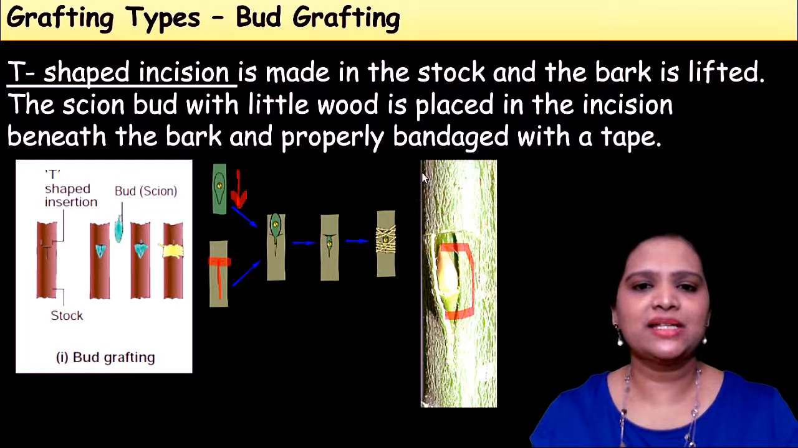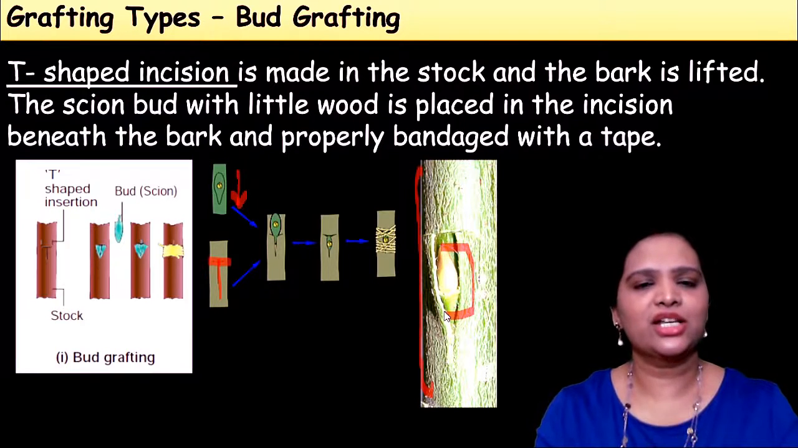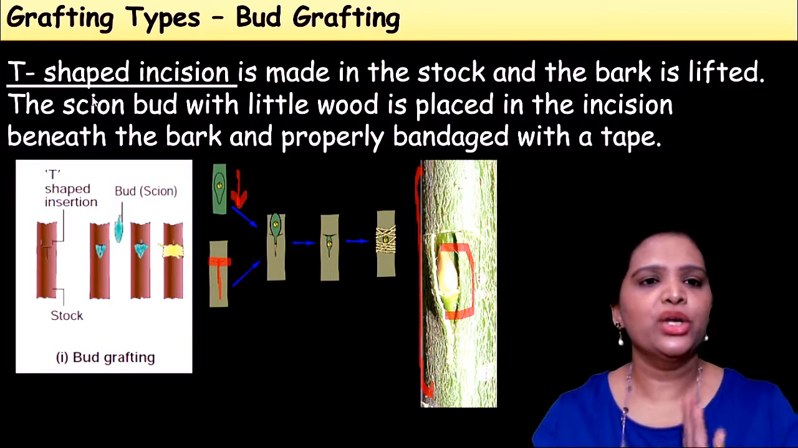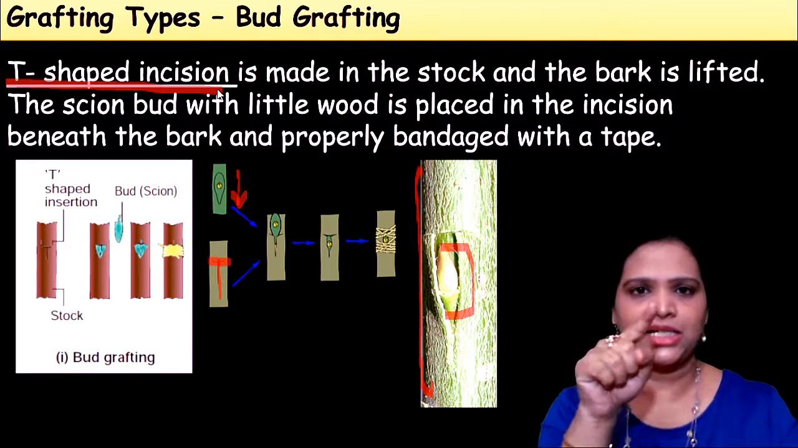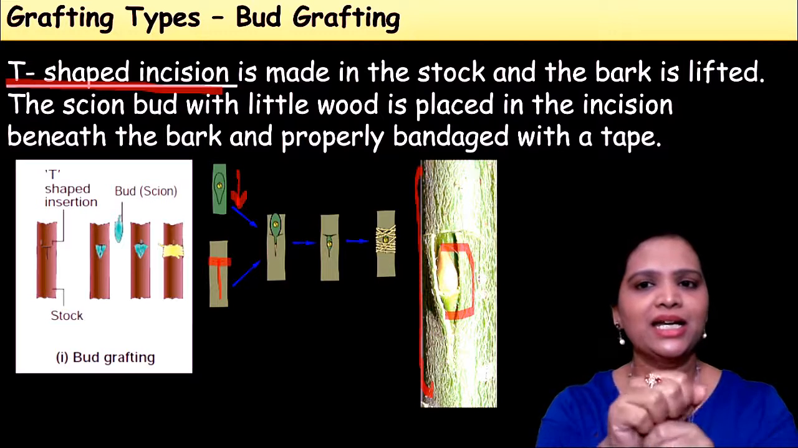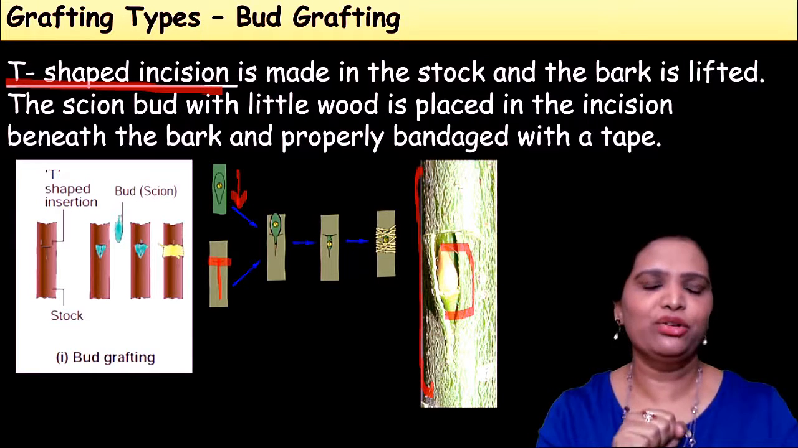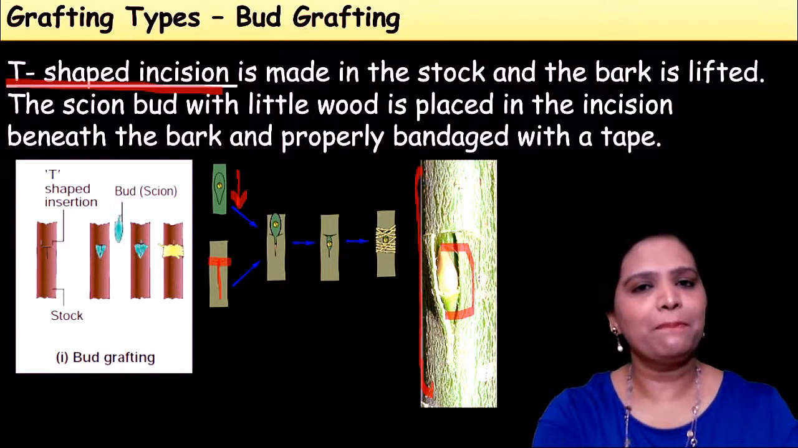So see, this is a stem. Here a cut is made in a T shape and a bud is inserted like this. So this method of grafting is called bud grafting. The important thing in bud grafting is, here we make a cut in the T shape, capital letter T, and lift the bark open. So this cutting is called bud grafting.